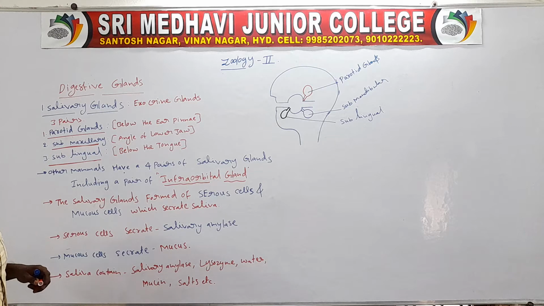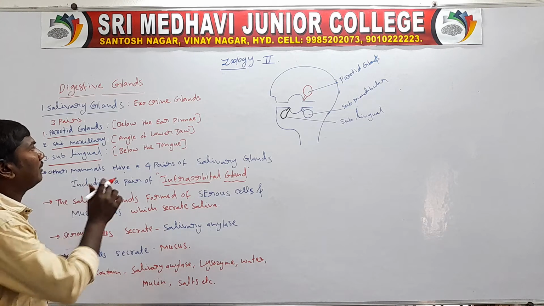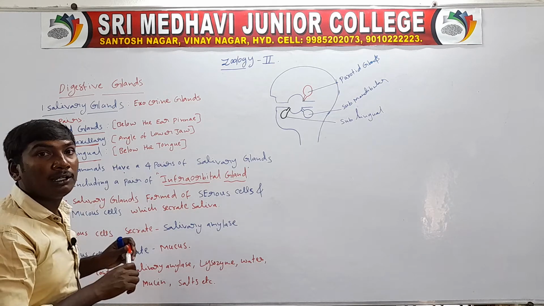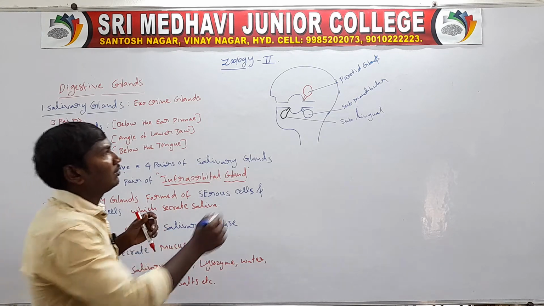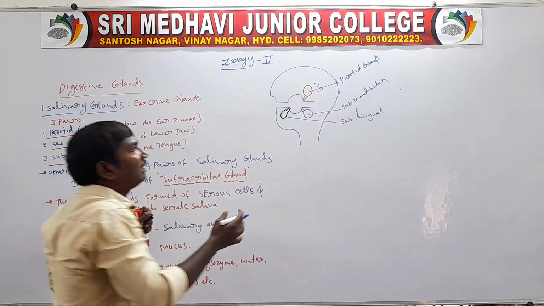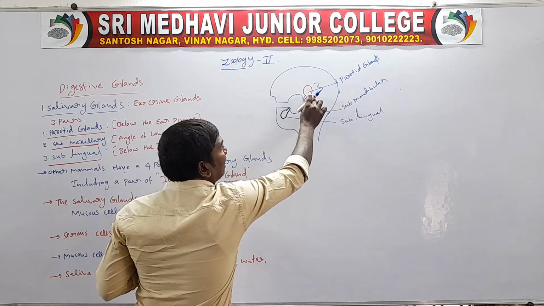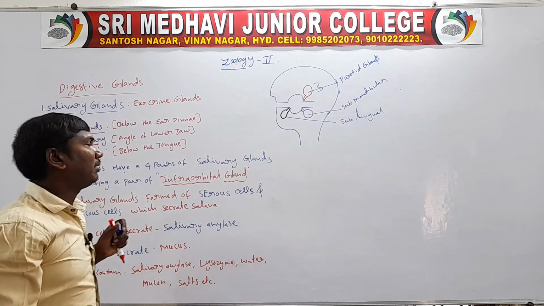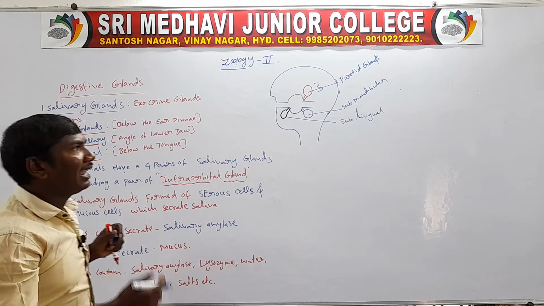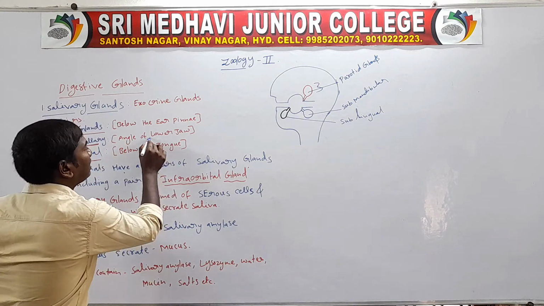The parotid glands are located below the ear pinna. The second one, the submaxillary or submandibular gland, is located at the angle of the lower jaw.